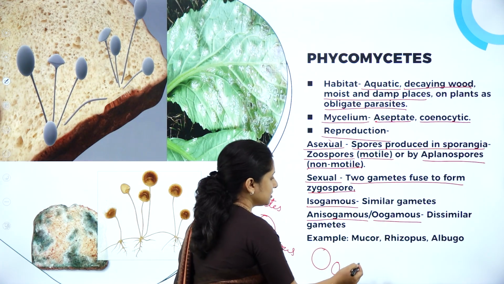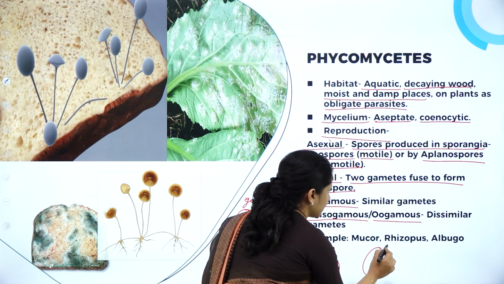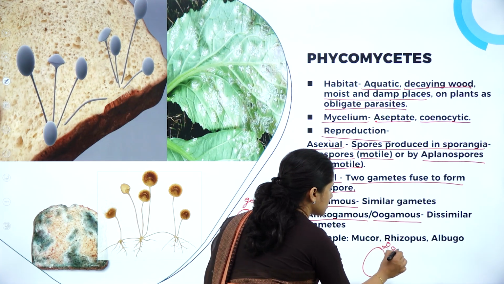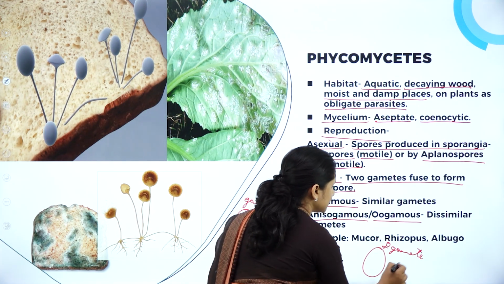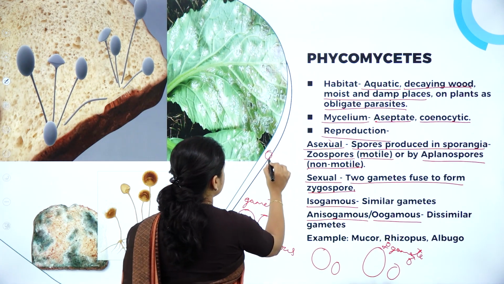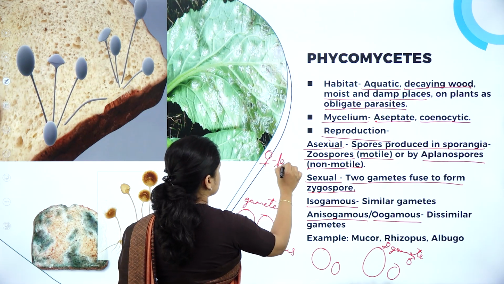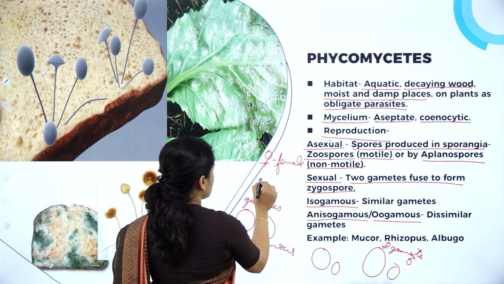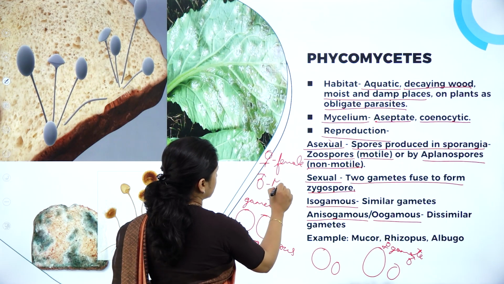And oogamous is wherein there is a female gamete and a male gamete. Female and male, you know the symbols, right? This is how we write the female symbol in biology, and this is how the male symbol is written.